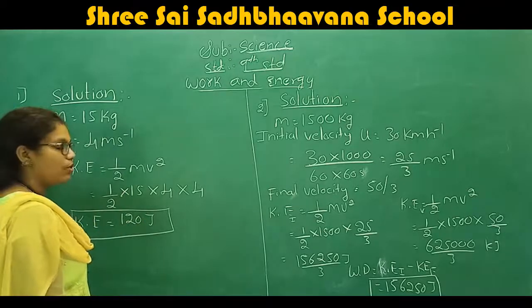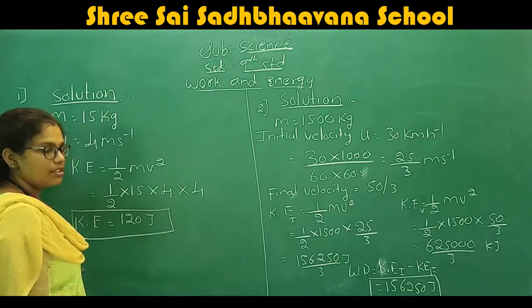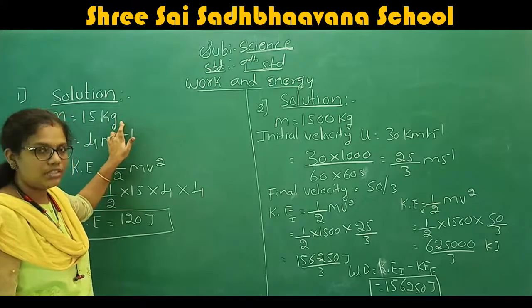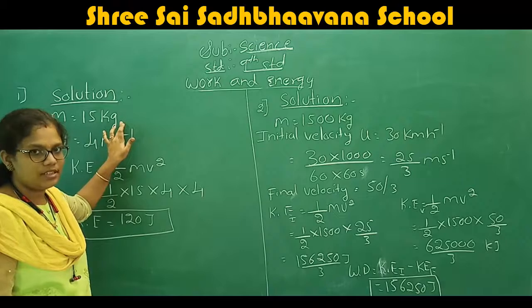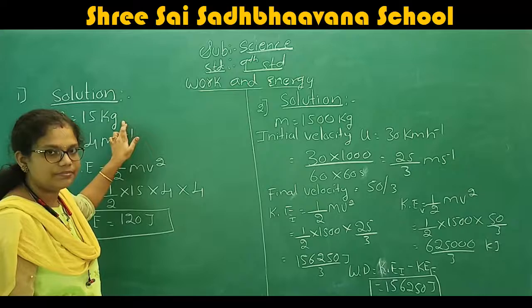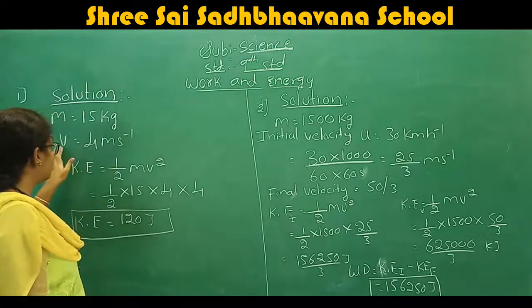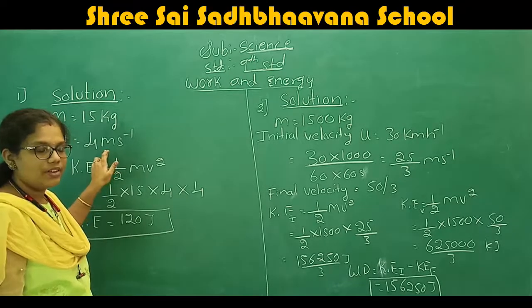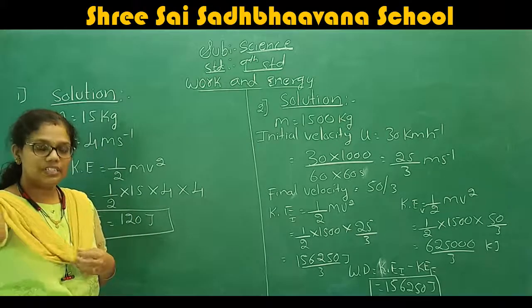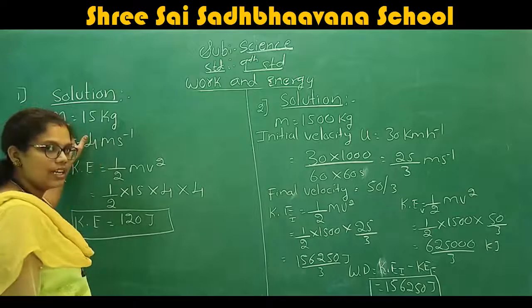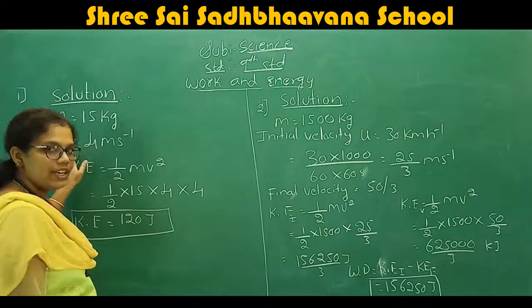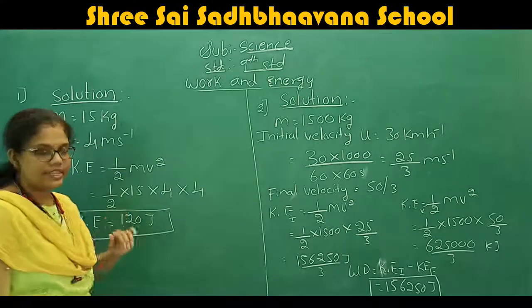We know that in the question they have given the mass. What is the mass they have given? The mass is equal to 15 kg. And they have also given the value of the velocity. What is the value of velocity they have given? 4 meter per second. So mass is equal to 15 kg and velocity is equal to 4 meter per second.